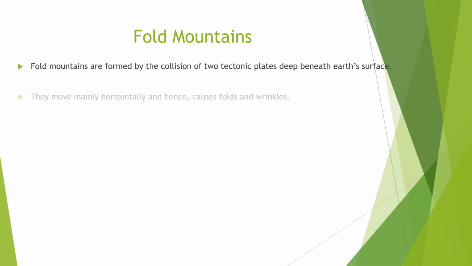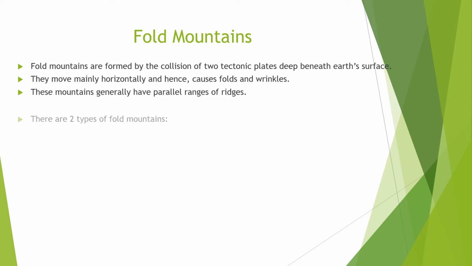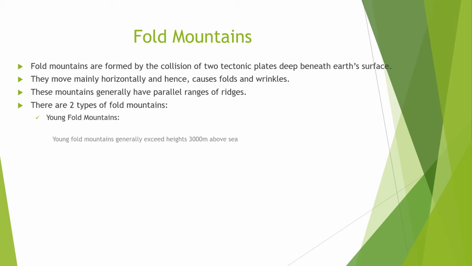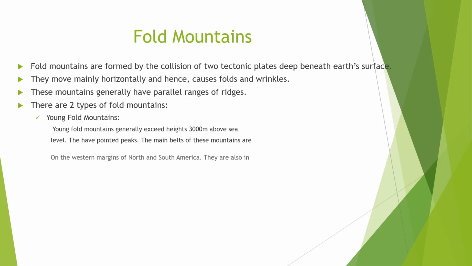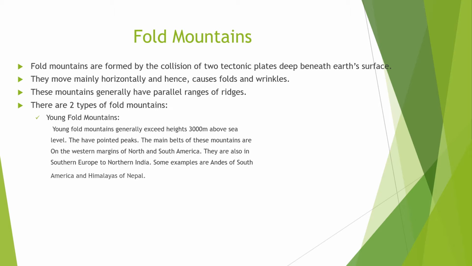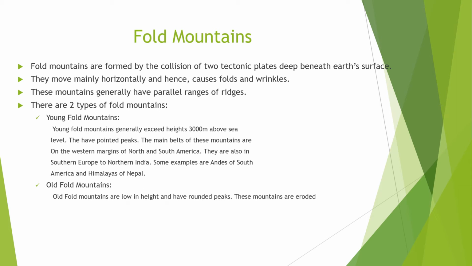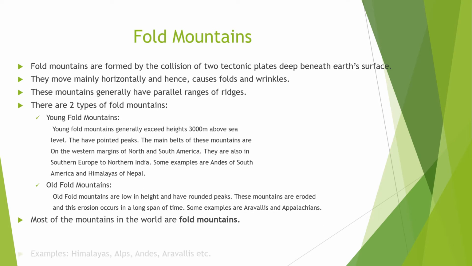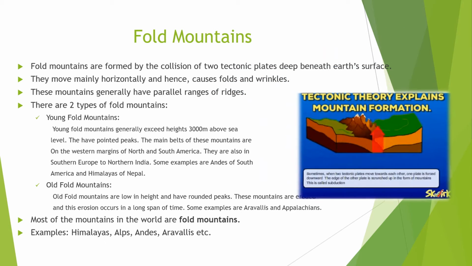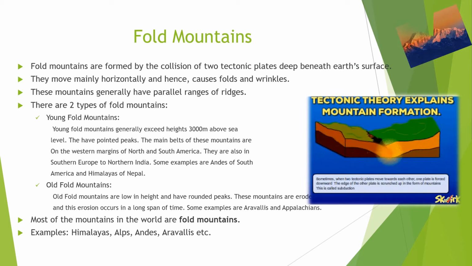Fold mountains. Fold mountains are formed by the collision of two tectonic plates deep beneath the Earth's surface. These mountains generally have parallel ranges or ridges. There are two types of fold mountains: young fold mountains and old fold mountains. Young fold mountains generally exceed heights of 3,000 meters above sea level and they have pointed peaks.